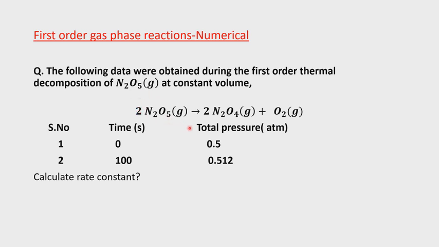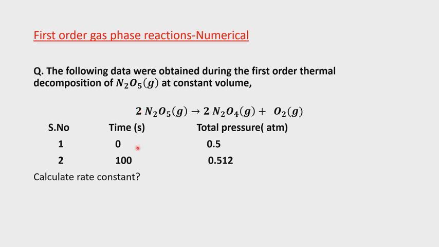So this total pressure of 0.5 is due to the reactant. Whatever the 0.5 atmosphere is, it is the pressure of the reactant because it is time 0. We won't get any products here. So the total pressure is due to the pressure of N2O5, the reactant. This is the meaning. Be careful, okay?